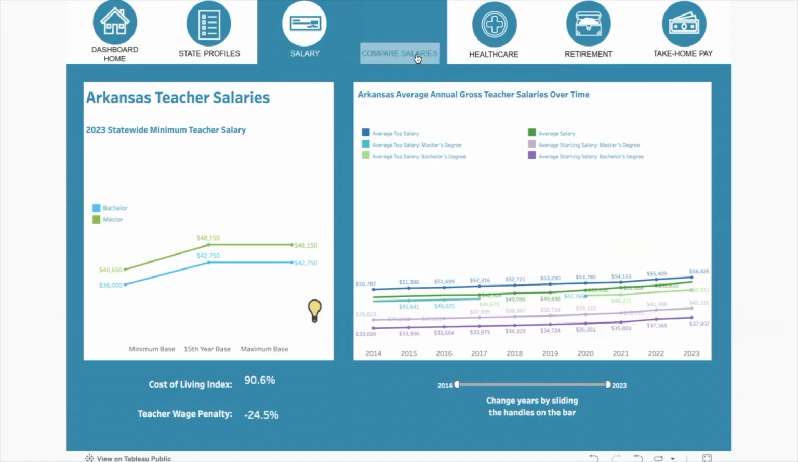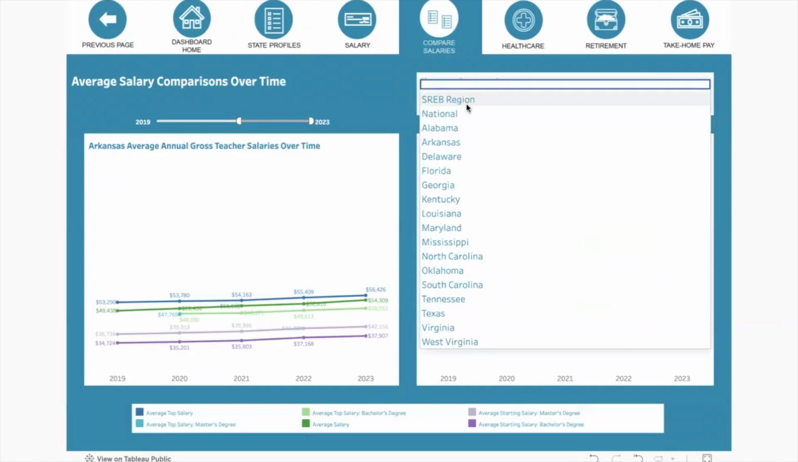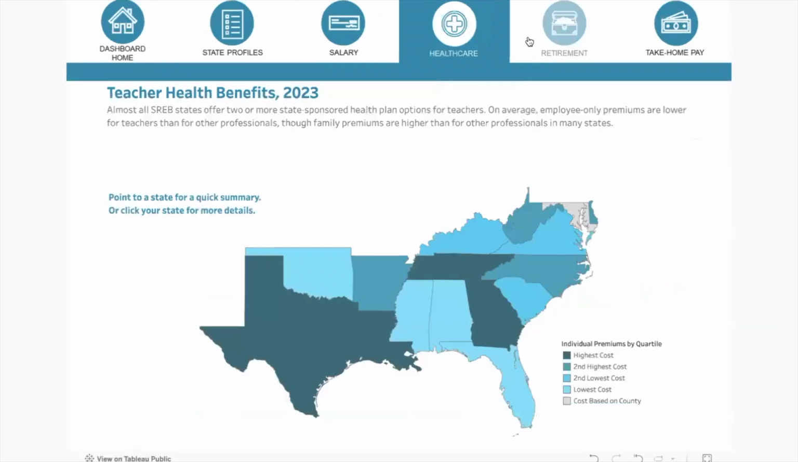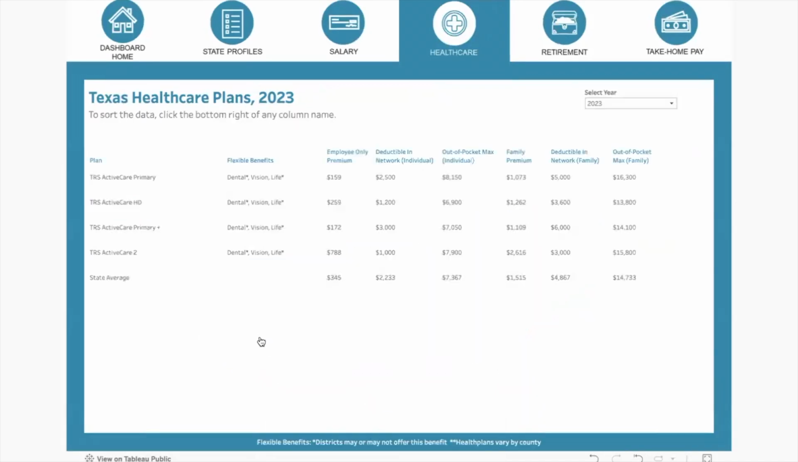Need more info? Click the light bulb, adjust the year view, and click Compare Salaries at the top to compare state to state or regional to national averages. On the Health Benefits tab, hover over the state to reveal a summary of available health insurance plans and premiums. Click on a state to see a list of state-offered plans from 2020 to 2024.